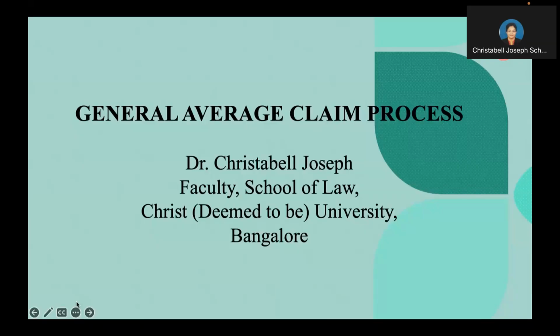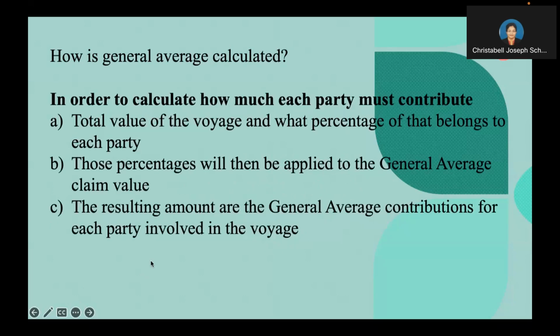Everyone. Today we will discuss the general average claim process and how the general average is calculated. Once general average is declared, an average adjuster is assigned to the case. An average adjuster is a person who calculates average claims, especially for marine insurance.